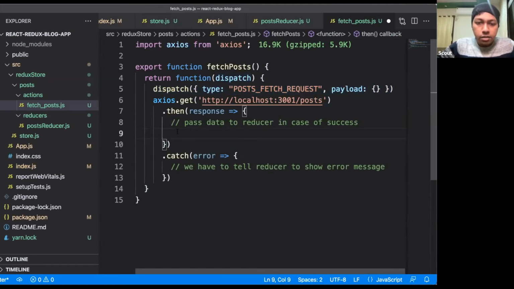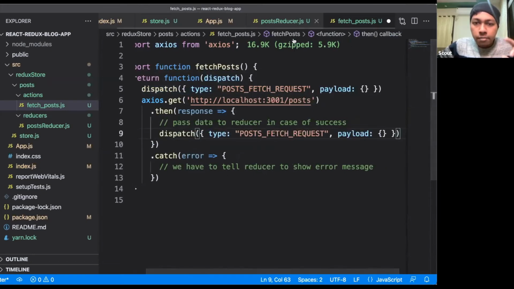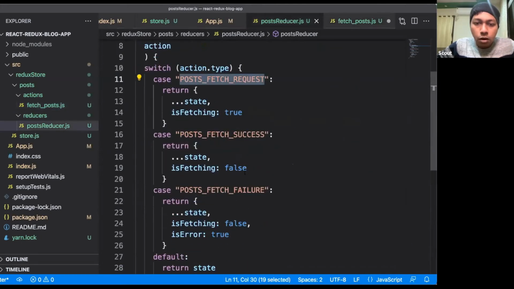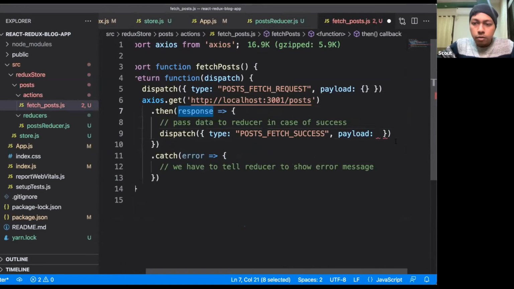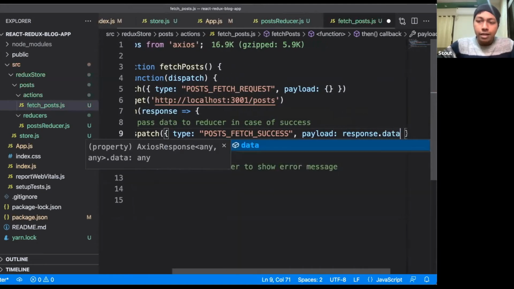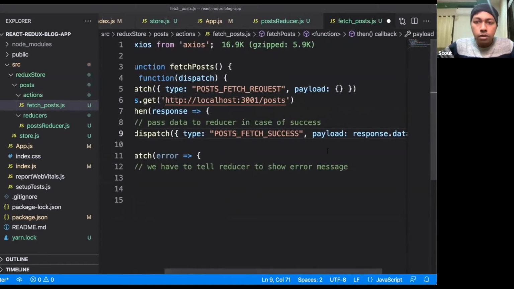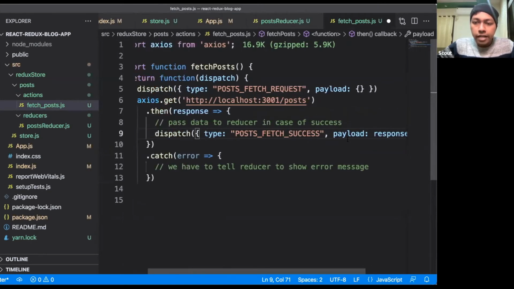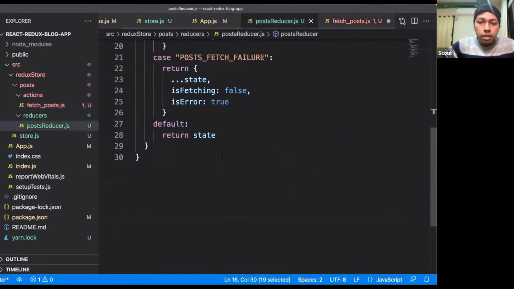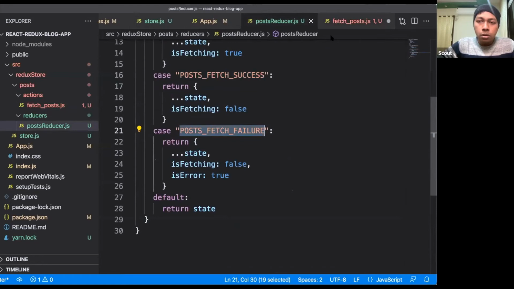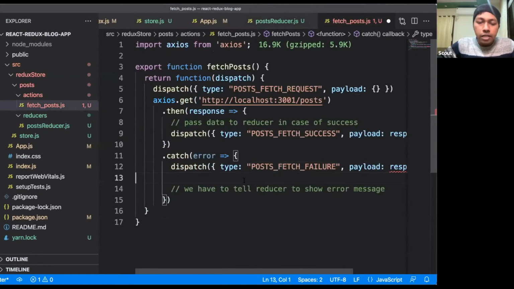How to dispatch an action? The same thing, dispatch, but this time the action type would be post fetch success. We will dispatch an action called post fetch success, and inside this payload we will pass this response. Usually the Axios response has data, so we will pass this response data in the payload. And if something goes wrong, we will use the action type called post fetch failure. We will dispatch this action.